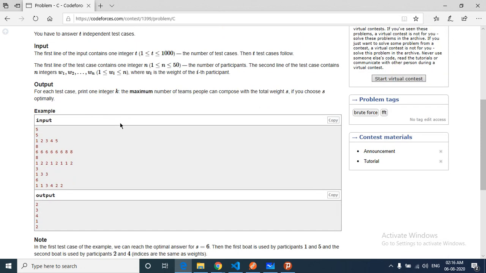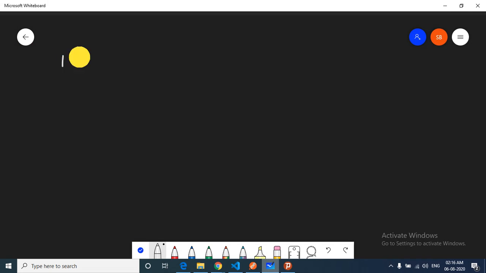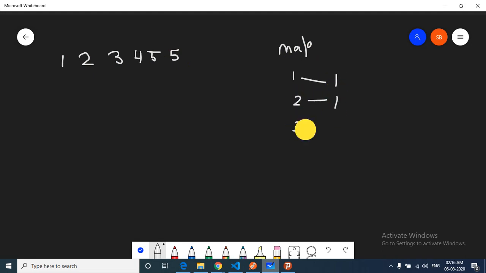Now how can we find the total pairs? To make it clearer, let's take an example with 5 persons, with weights 1, 2, 3, 4, 5 and 5. We iterate over the whole vector and make a frequency map. How many times has 1 occurred? 1 time. 2 has occurred 1 time. 3 has occurred 1 time. 4 has occurred 1 time. 5 has occurred 2 times.